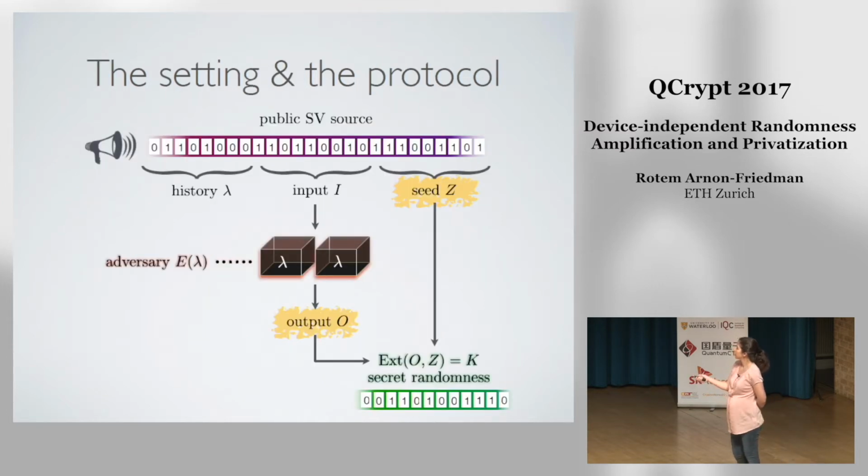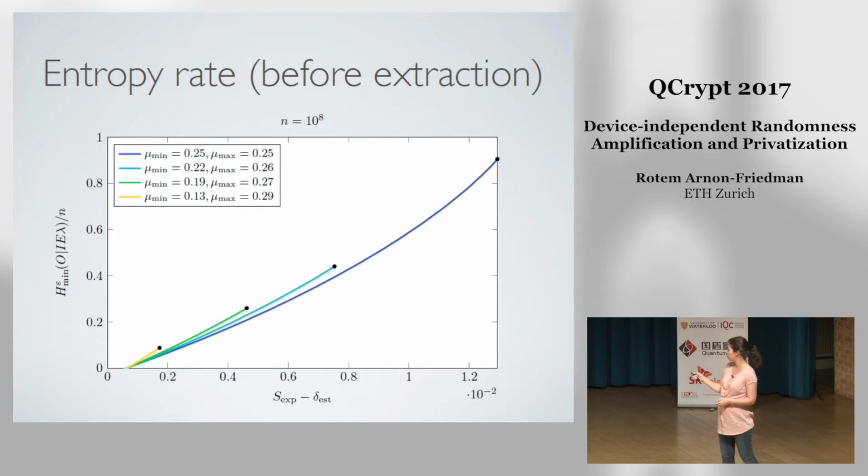Okay. Another quantitative thing that I can show you is, at least for those who are familiar with randomness extractors, you know that in order for the extractor to work, we need to have a guarantee of the min entropy of the sources. Okay, so what we can do is to bound the min entropy of the outputs from the box. So for any number of signals, so finite statistics, and any violation of the specific Bell inequality that we consider, and any bias of the source, we can basically plot these kind of values. We can calculate the amount of entropy rate that we can certify for the extractor.